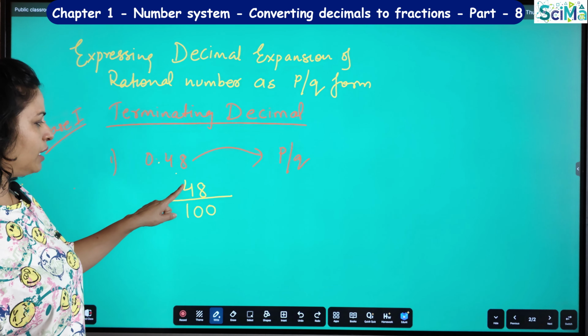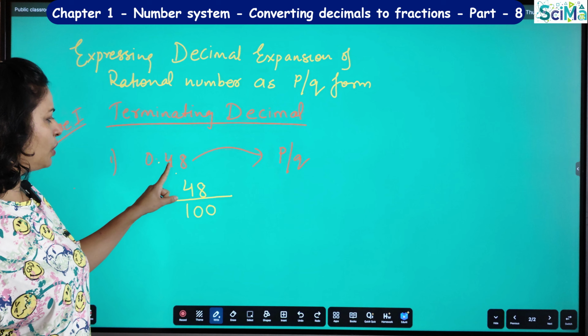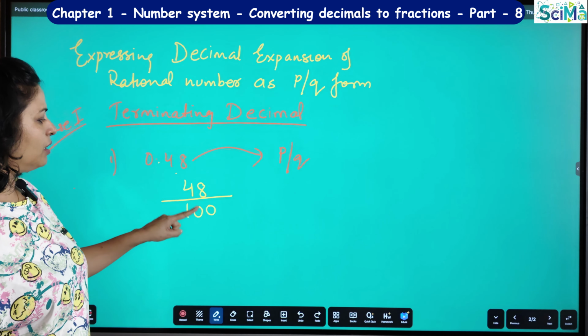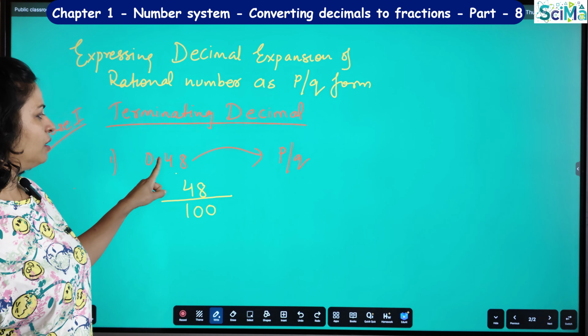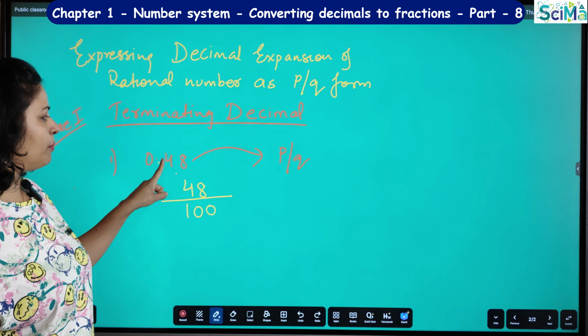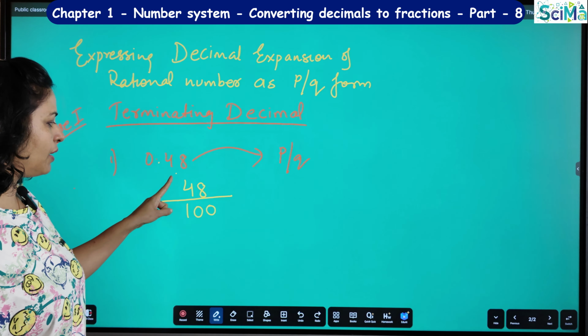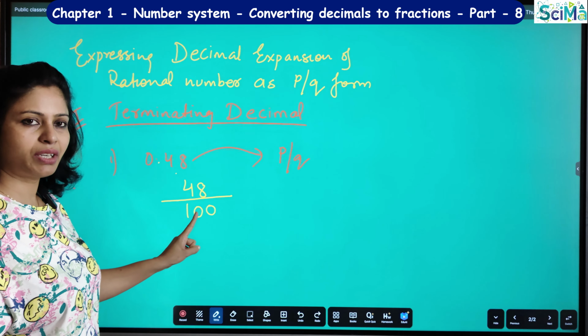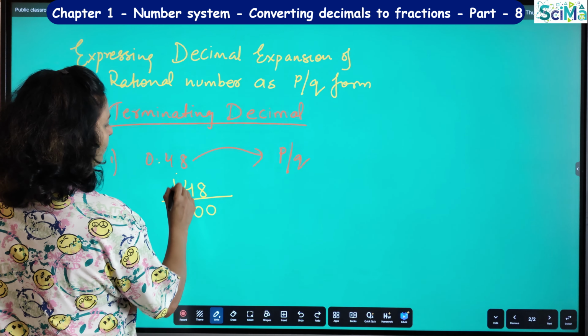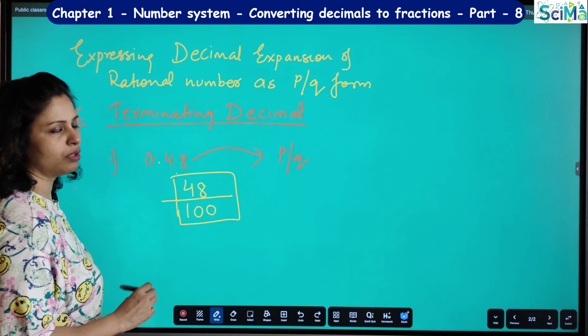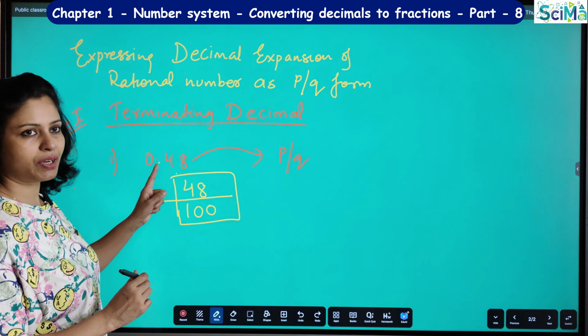First write the number without the decimal, whatever number you have, and then you have to divide with how many numbers are there after decimal? 2 numbers are there, right? So you have to divide with 100 because 100 has 2 zeros.